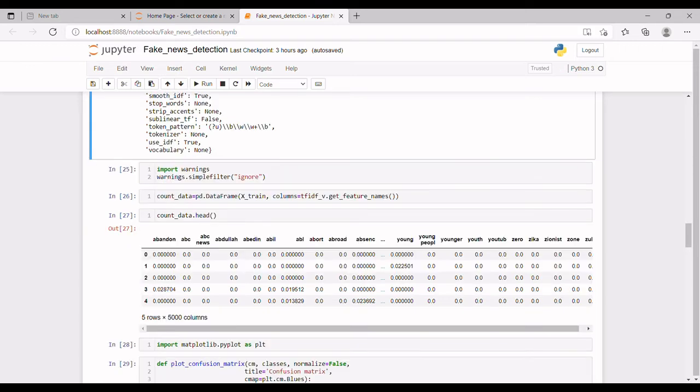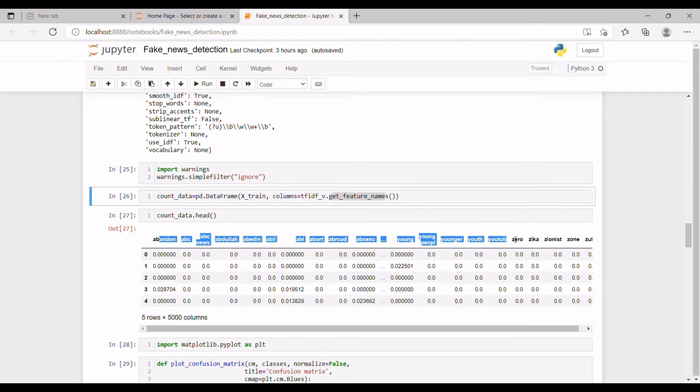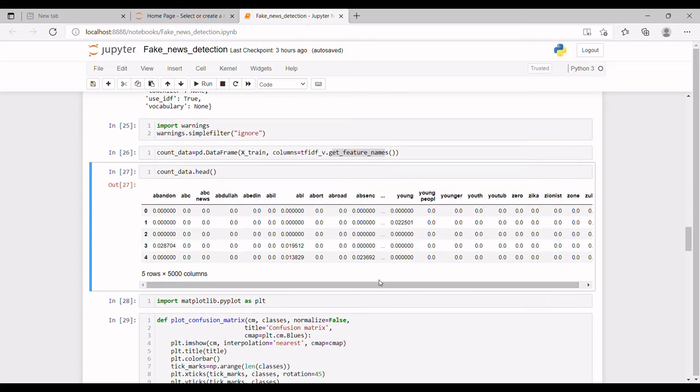Now, by making an object for seeing features with a data frame from pandas, as we can see here, count_data is an object, and we have made a data frame to get the feature names. Here we have called the top 5 rows, as the default value is 5, and we are seeing the feature names. Moving forward, we have seen the feature names.